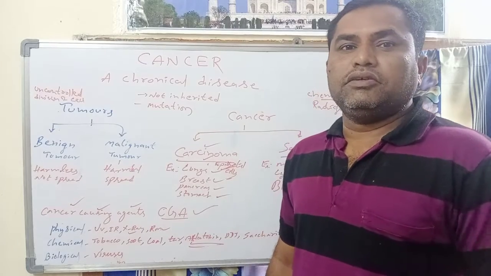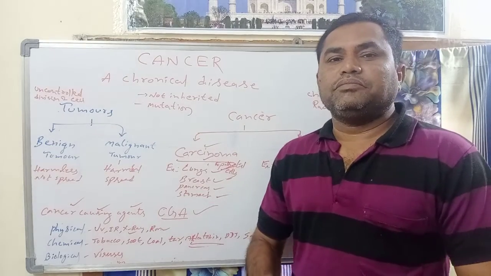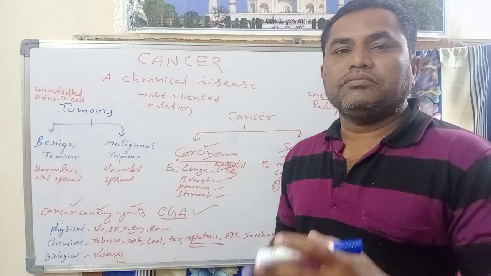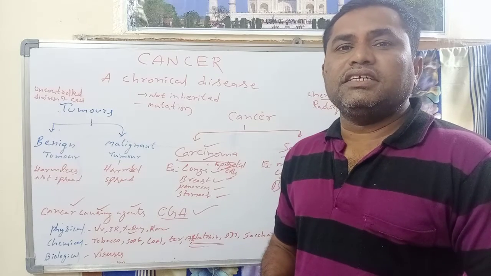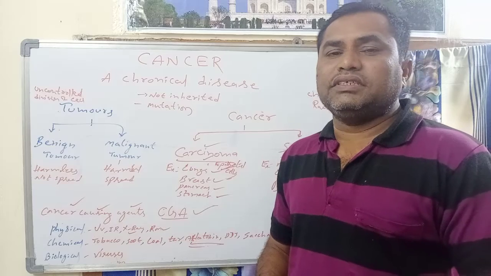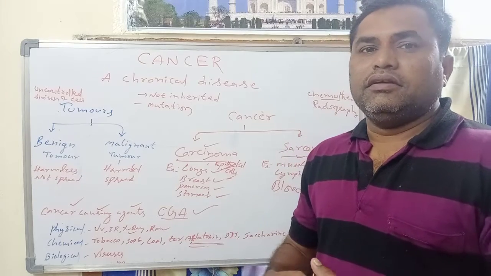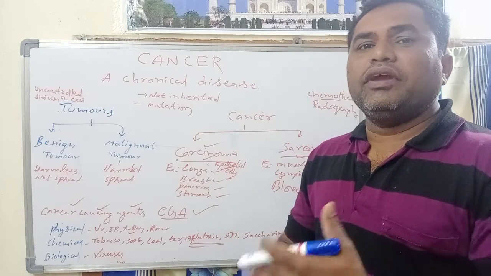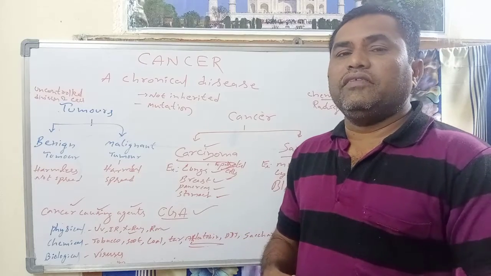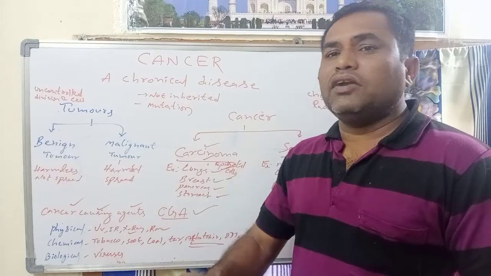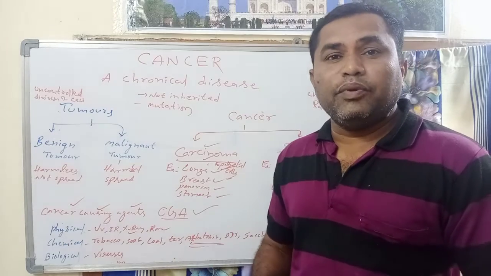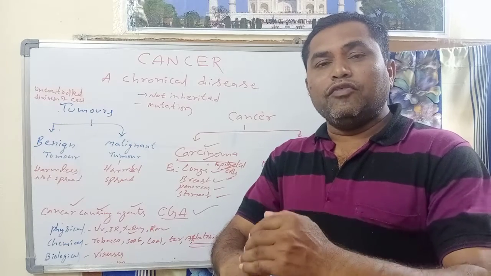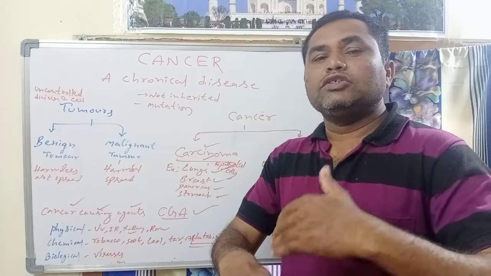Good morning students. Today we are discussing cancer. Cancer is one of the chronic diseases, and it is caused due to sudden changes in our body. Sudden changes means that in particular places in our body, cells, while undergoing division, divide in an uncontrolled manner. For example, in a particular place 50 cells have to form, but instead of 50, if they produce more than 100 or 200, it leads to cancer.